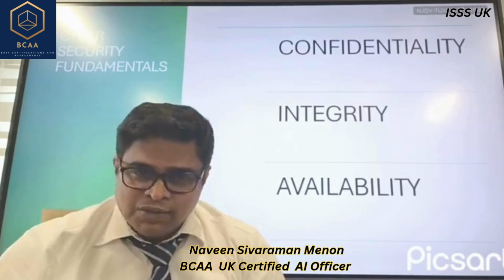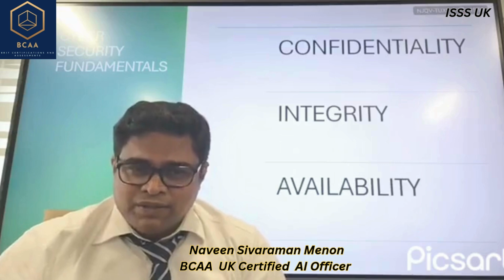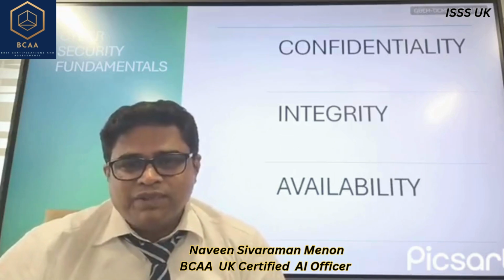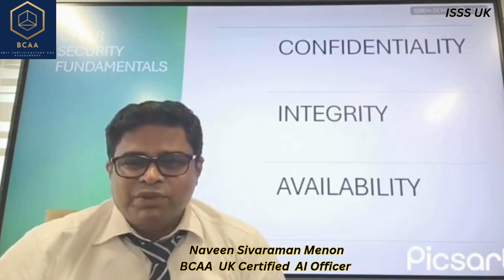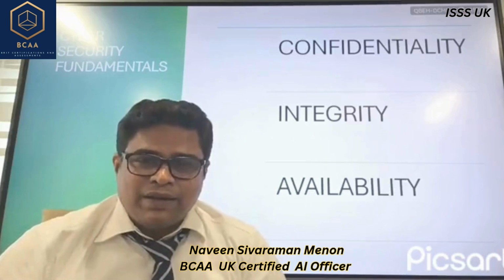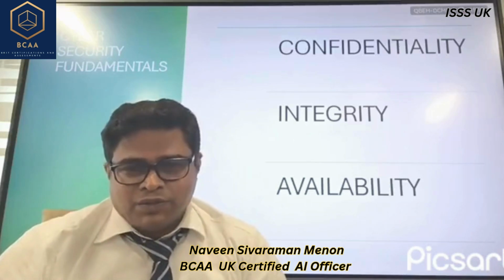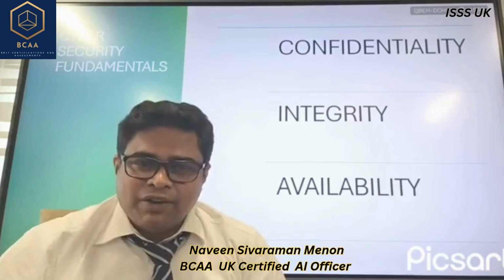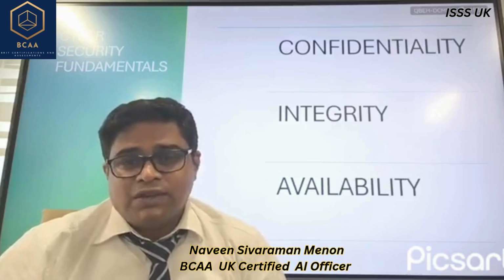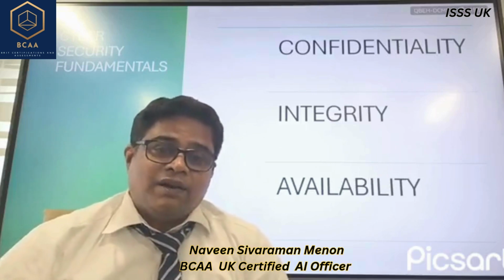While it has to be available, it has to be correct, and what is correct also has to be confidential. That means it should only be available to people who actually require it, and not anyone and everyone around the world. So these are the three key fundamental principles of cybersecurity along which it has been built.